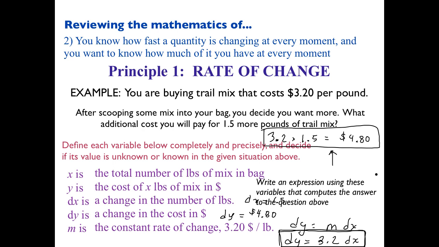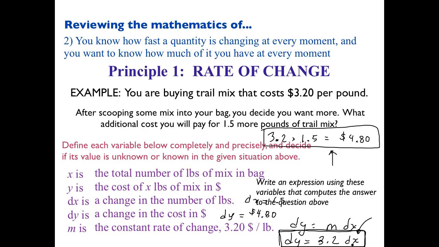Really, it tells us, here's the key. This is today's most important thing. Given any change in pounds, the $3.20 tells you how much the change in cost would be. That's what that equation says, and that equation is how we explain that $3.20 per pound, right?